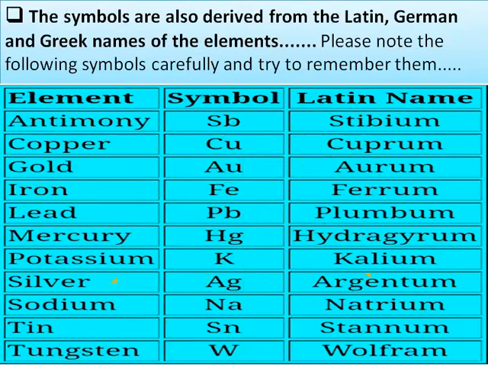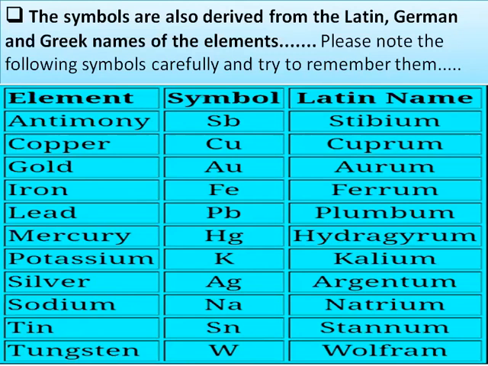The symbols are also derived from the Latin, German, and Greek names of the elements. We have a table which shows the element, the symbol, and also the Latin name. For example, the element antimony has the symbol Sb, as its Latin name is stibium.